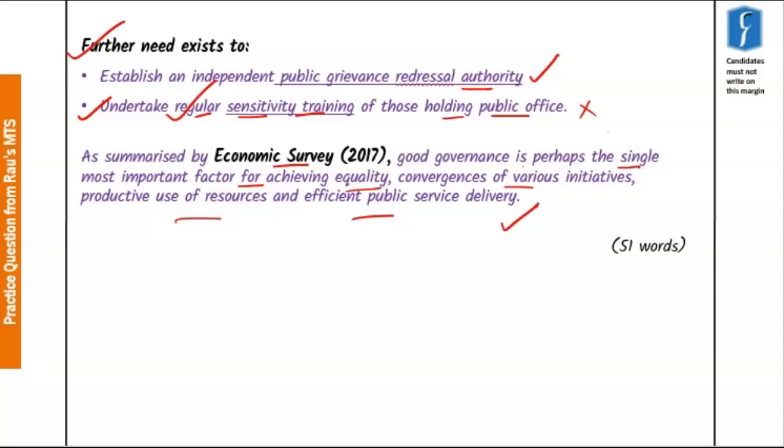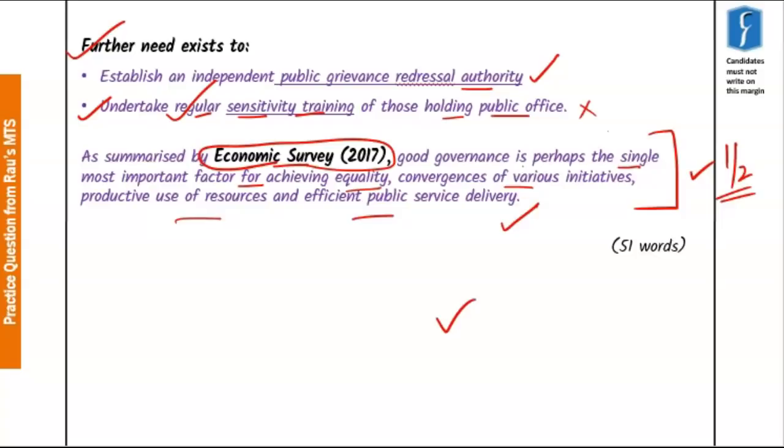And especially here we have quoted Economic Survey 2017. Now aspirants must make note of this. Most of the time quoting such authentic reports can get you at least 1 to 2 marks of brownie points. So with this we come to the end of our discussion of the sample answer.